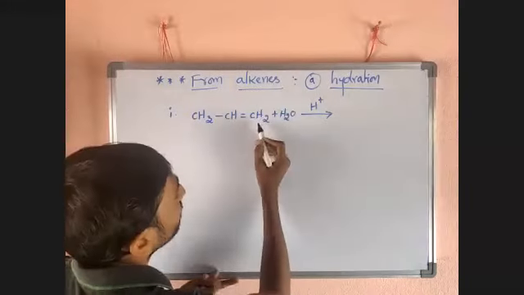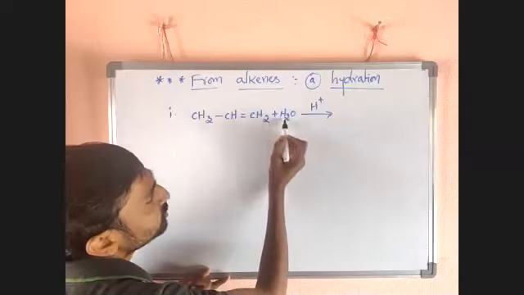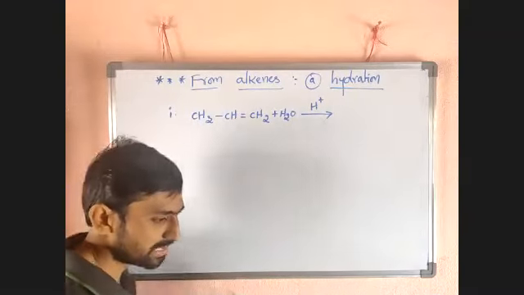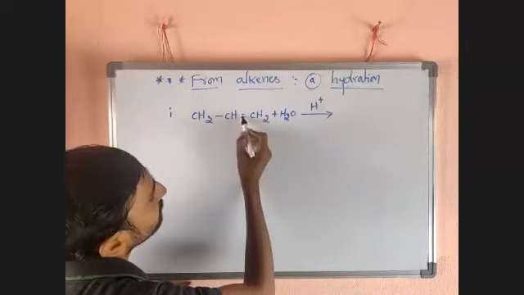What happens here? First step, H2O is there now. H2O can divide as what? H plus and OH minus. Just cleave this bond.